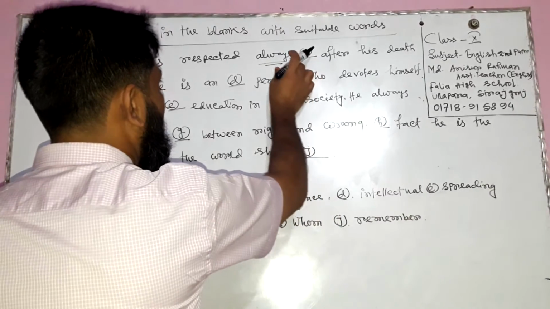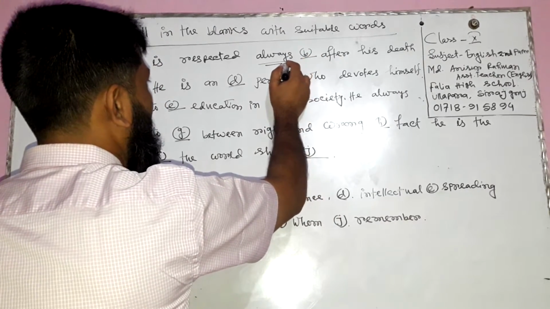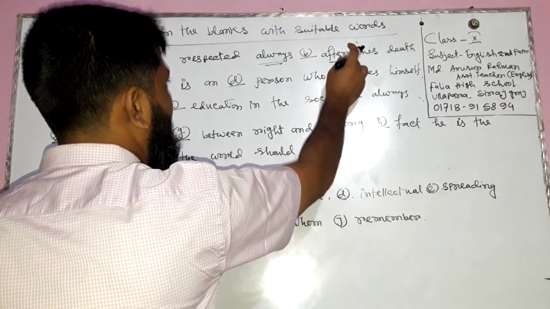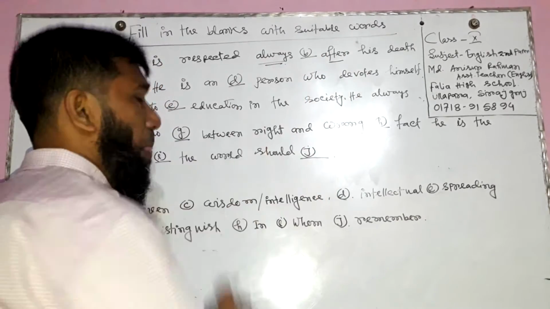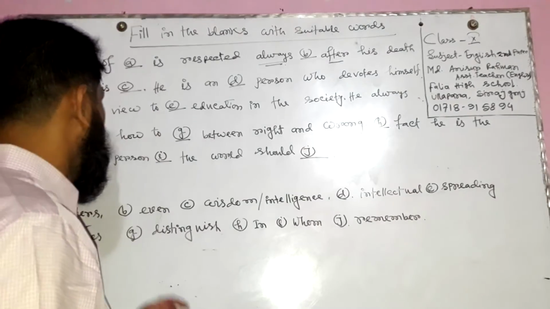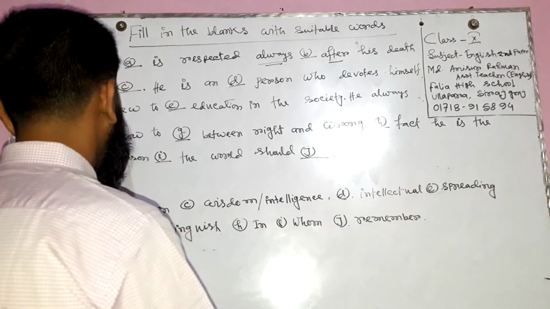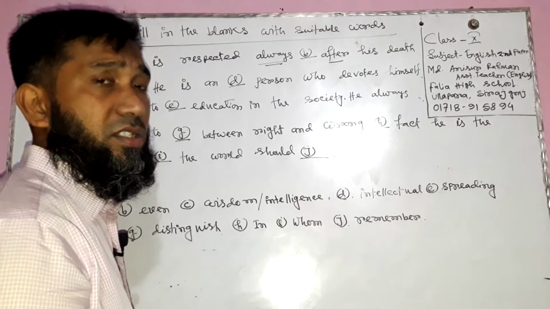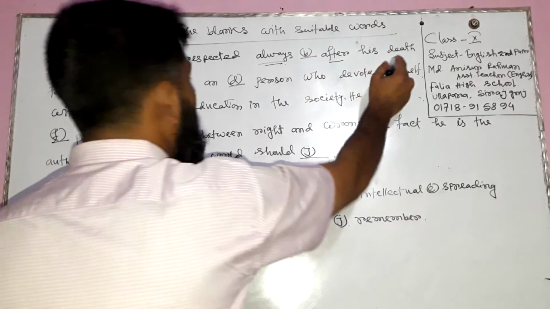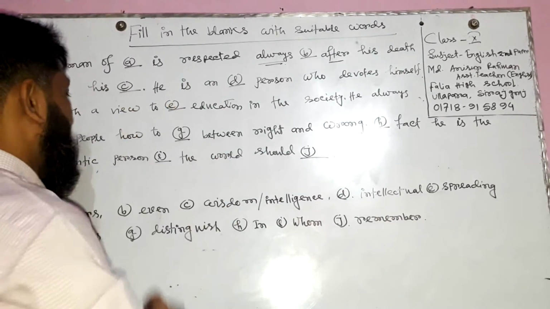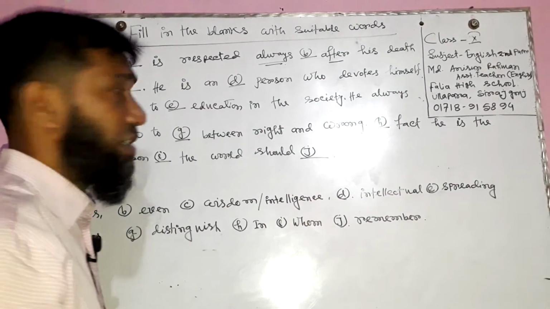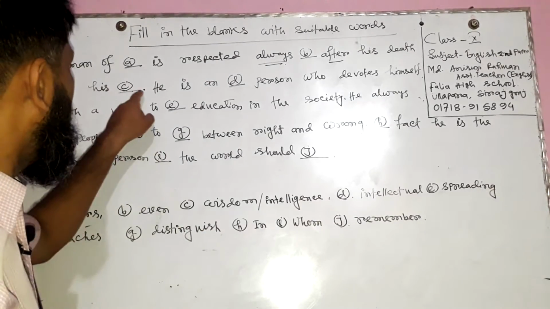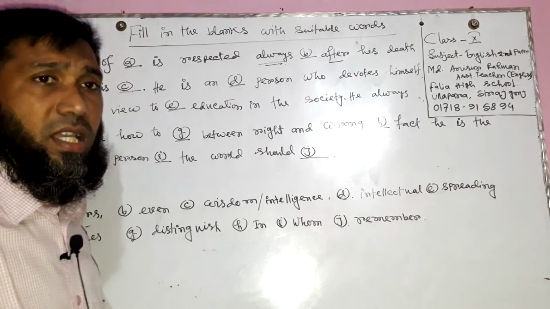Before the next blank is always, and after the blank there is a preposition, so it is an adverb. In this position we need even, so, or also, a conjunction. Then, death for his dash, wisdom or intelligence: here we need a noun because this word is the finishing word.